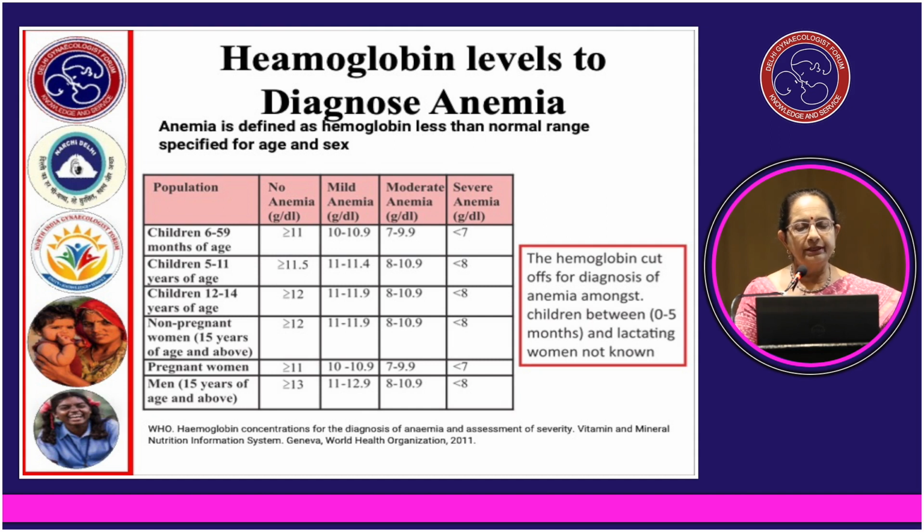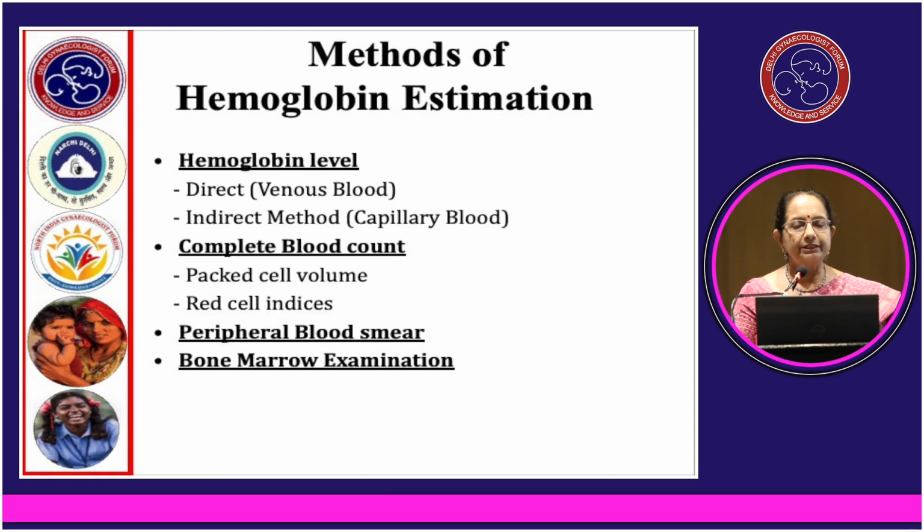In non-pregnant women, 15 years onwards, more than 12 is normal and less than 8 is severe anemia. In pregnant women, we take it a little less, that is more than or equal to 11, because of the hemodilution, but less than 7 is considered severe anemia. In men, whatever age, more than 15 years, more than 13 grams is considered normal, whereas less than 8 is considered severe anemia.